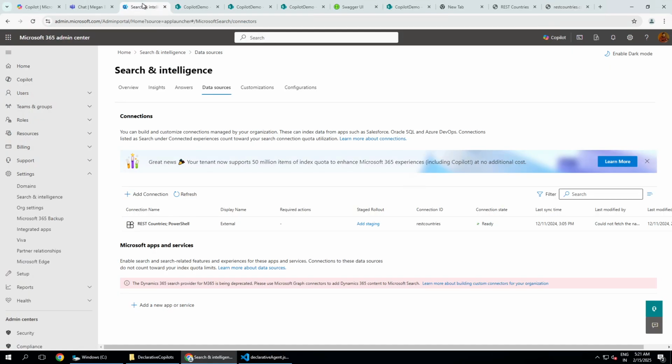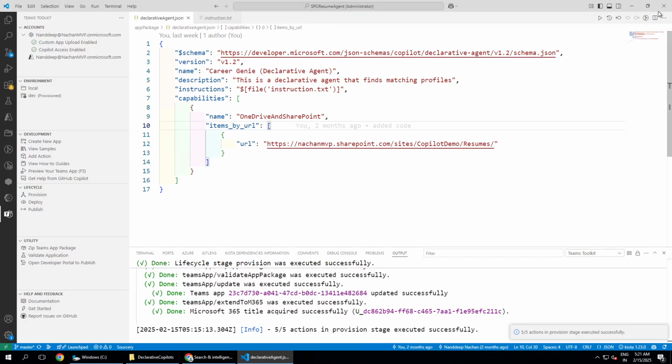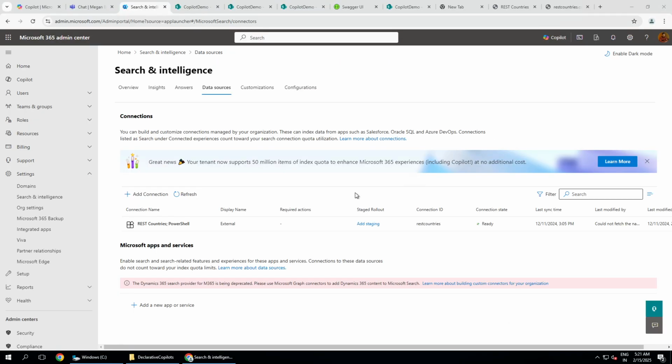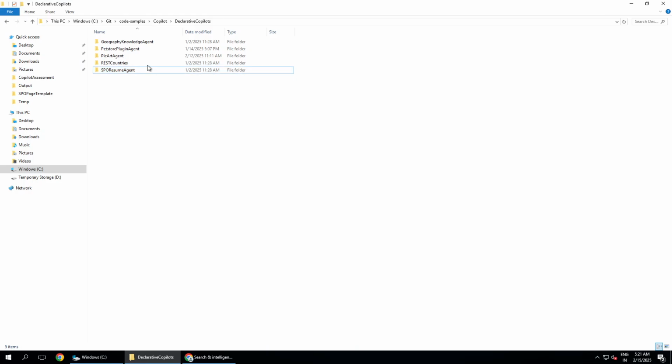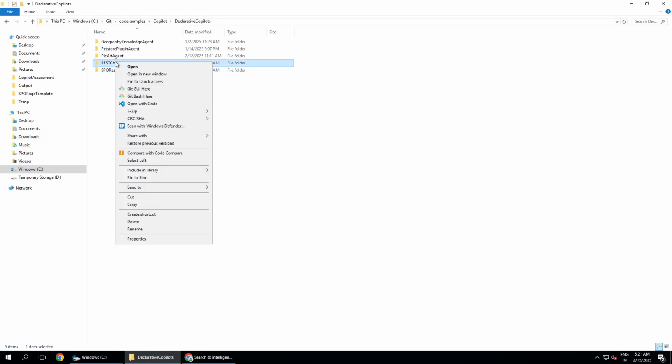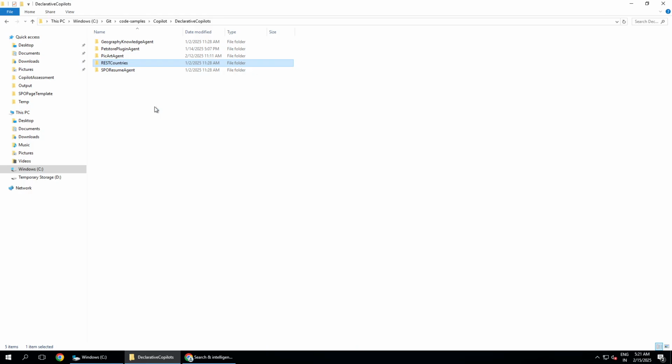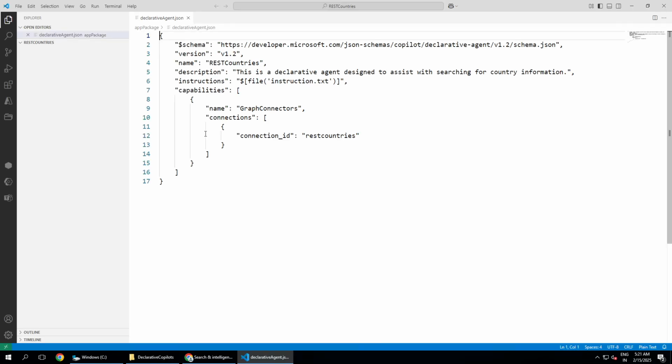So I have gathered all that information and made it a part of the Microsoft 365 ecosystem, so that we'll be able to use it here. Now let us see, for example, if you want to create an agent on top of it, how you can do that. For that, again, I'm going to use the agent which I have pre-created. But again, let me just walk you through the steps. So we can go to the Teams Toolkit and create an agent.